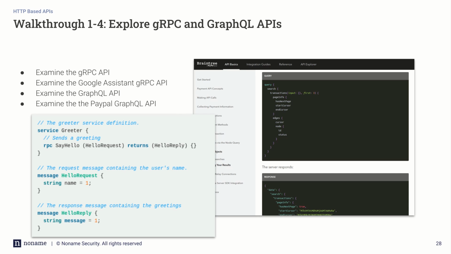I don't want to say it's moving away from gRPC, right? It's a Google creation, gRPC. I don't think it's moving away, but it's abstracting it away. You'll see what I mean. And then we're going to close the exercise by talking about GraphQL, right? And also PayPal. If you remember, PayPal has a GraphQL API as well, right? And I see a lot of enterprise grade companies that are actually moving towards GraphQL because it makes things a little simpler.